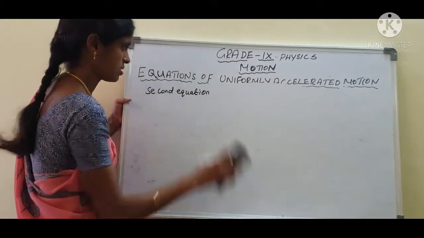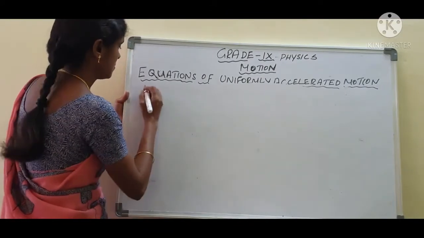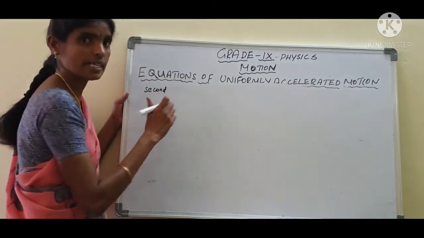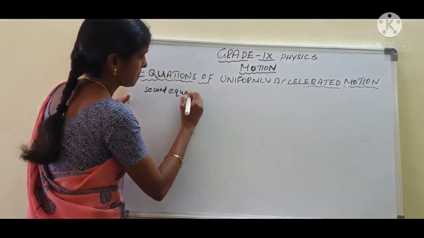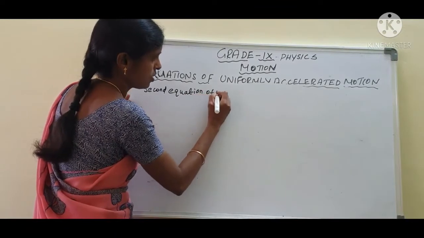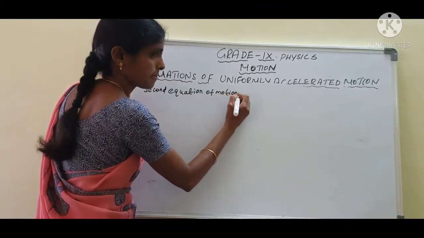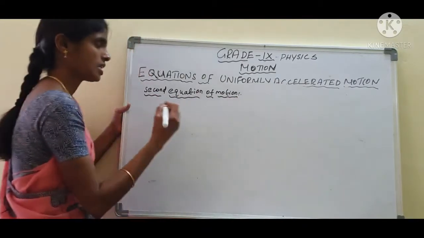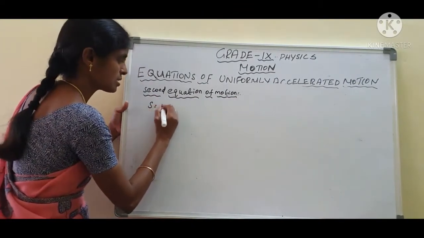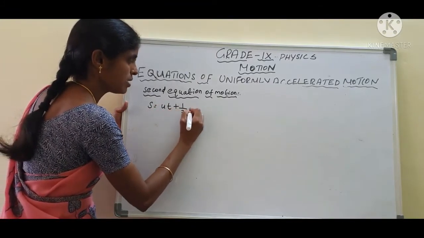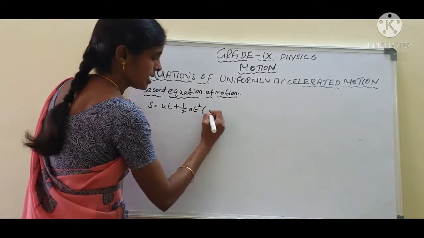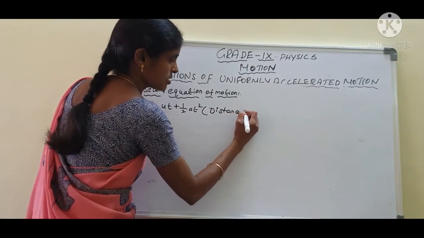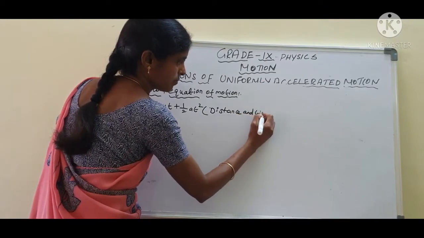Second equation. I will write it small, and in the class work you copy it neatly. Second equation of motion. What is the second equation of motion? S equal to ut plus half at squared. Relation between distance and time.